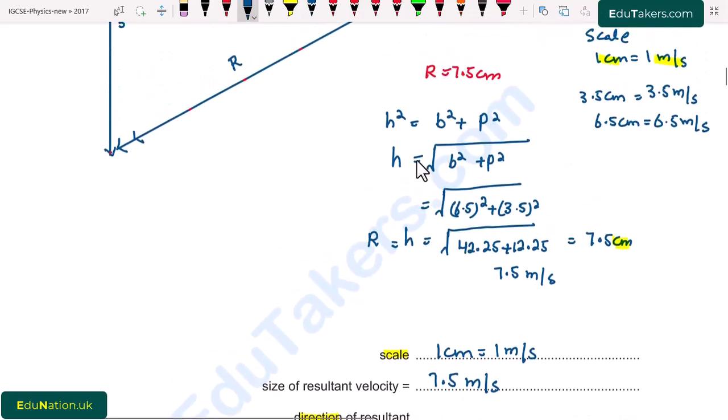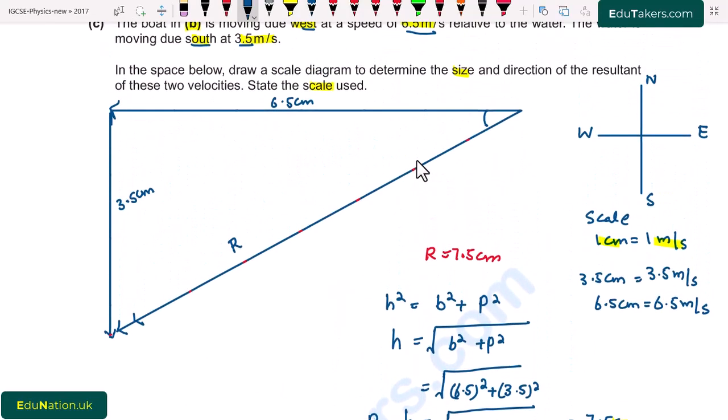Next we have to find the direction of the resultant by using the protractor. Keep the protractor in this direction. We can find this angle, and this angle comes to be 28 degrees. This angle should be in the range of 26 to 30 degrees, and we also see its direction, that it is below west and east.